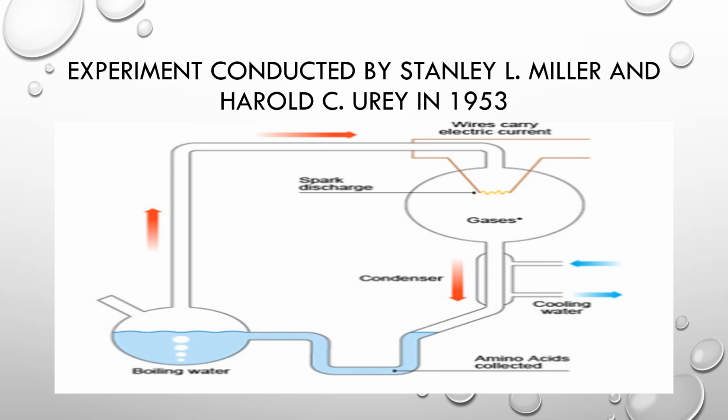Hence this experiment solved the mystery which we were reading about, and by this experiment we have proved that this happened in the early Earth. So that's all for today's class. You can go through it and then we will meet for the next class.